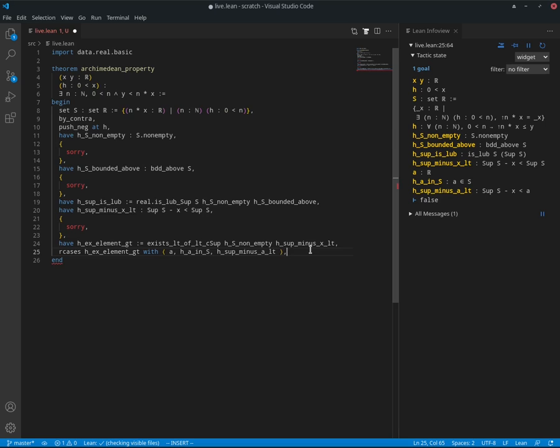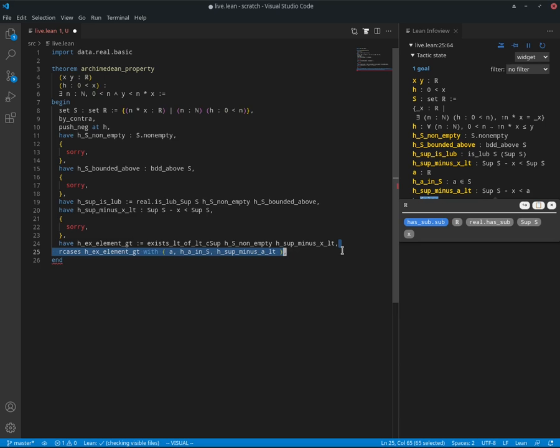Now, one thing to note is that a is an element of S, and being an element of S means something. So what we can do is extract out what that means, which is that a equals n times x for some n, and then rewrite this inequality.